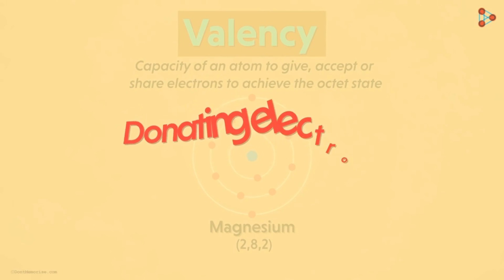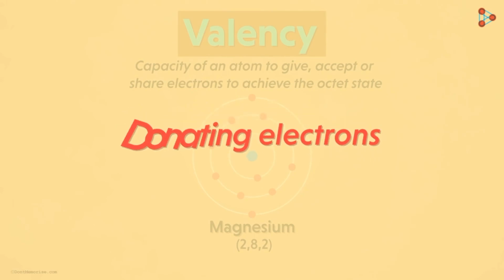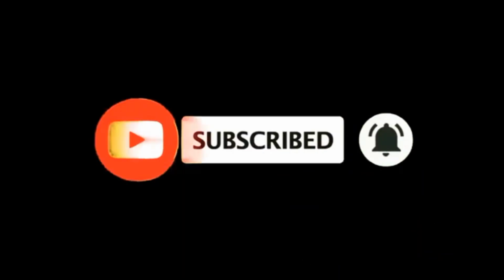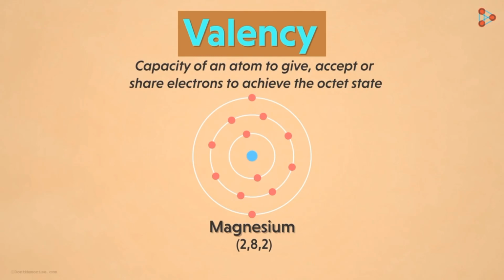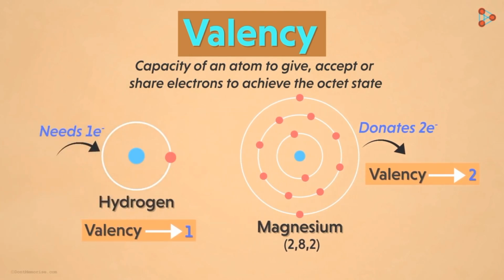This is where the concept of donating electrons comes into the picture. If managing the gain of 6 electrons is difficult, then can it think of giving or donating the 2 electrons? Yes, absolutely. So if magnesium gives away 2 electrons from its outermost shell, then we say that the valency of magnesium is 2. That means it's not only about how many electrons can be taken, but also about how many electrons can be given by the atom. That is how we calculate the valencies of various elements.